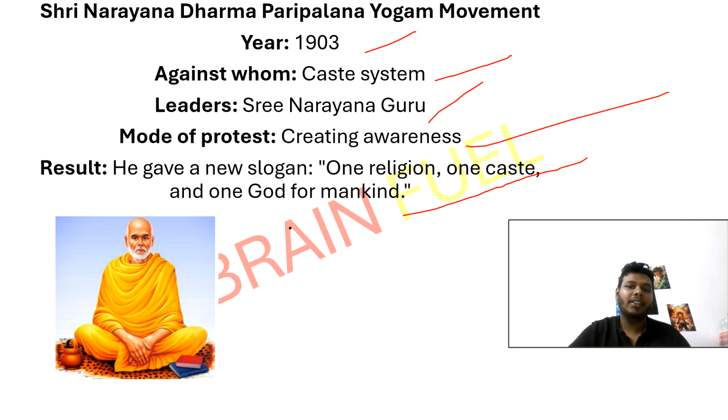In Kerala, society was divided by caste, and lower castes were treated unfairly. Sri Narayana Guru, a wise and spiritual leader, believed that all humans are equal, no matter what caste they belong to. He started a movement called Sri Narayana Dharma Paripalan Yogam, SNDP Yogam, to spread his message. Instead of shouting or fighting, he used a peaceful way of awareness. He gave speeches and wrote poems about equality. He built temples where everyone, no matter which caste, could come and worship. He encouraged education for all, especially the lower castes.